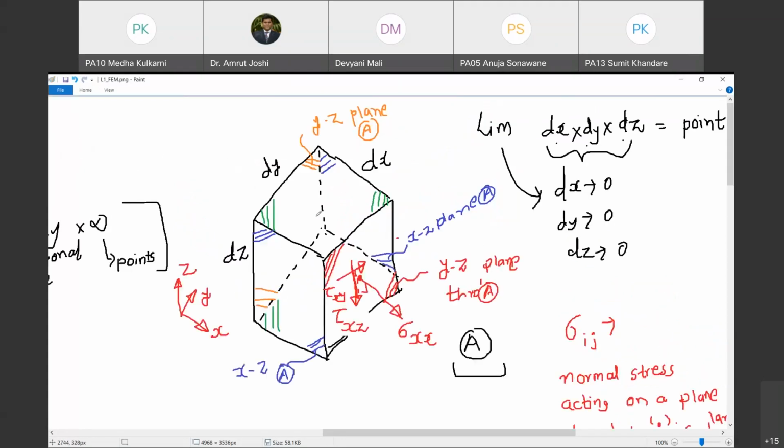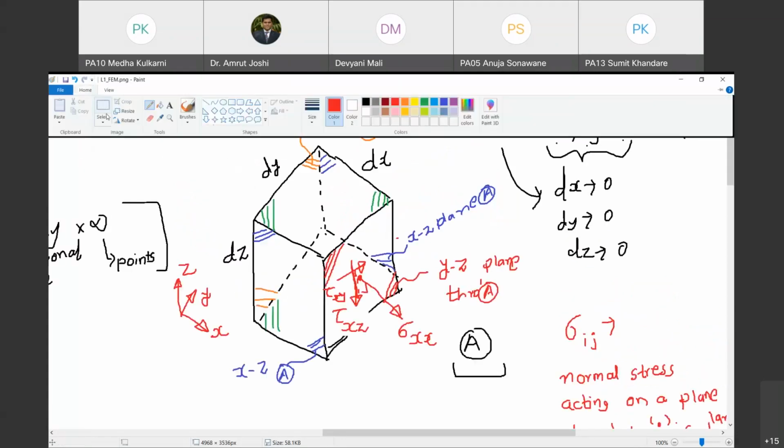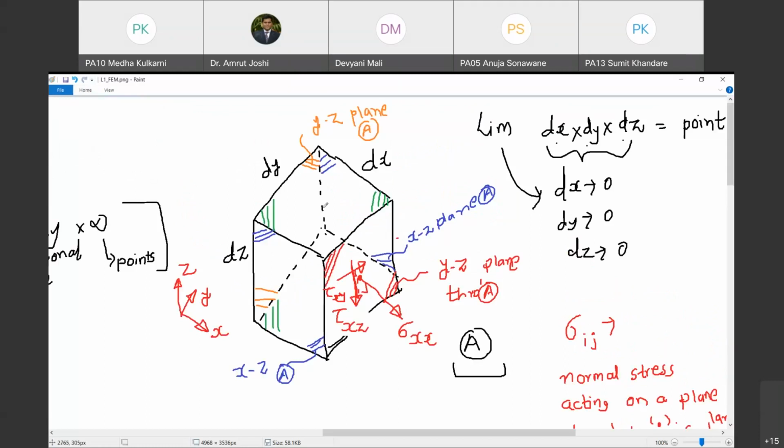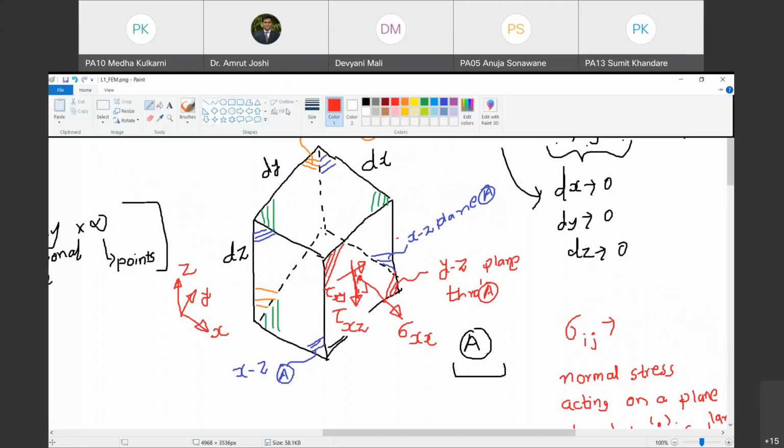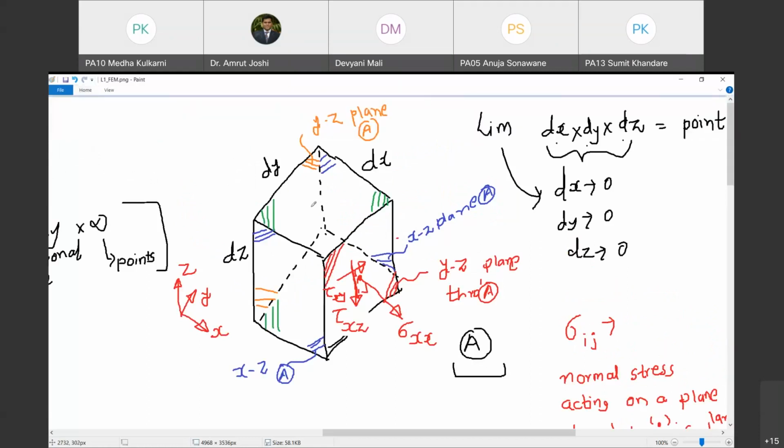Now, I will mark a component and in the chat box you are going to respond with the name of the stress given to that component. So please respond to me in the chat box. I am going to mark a component. What should I call this stress? Now tell me that in the chat box. I'm waiting for your response. Tell me, what do I call that component?